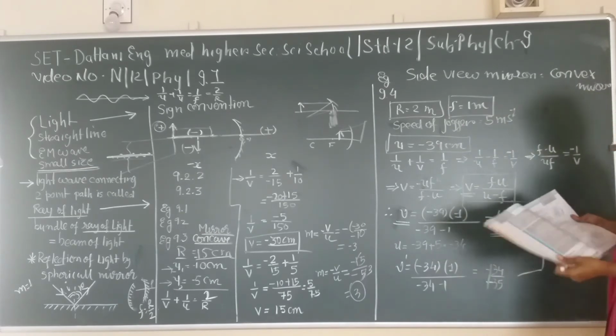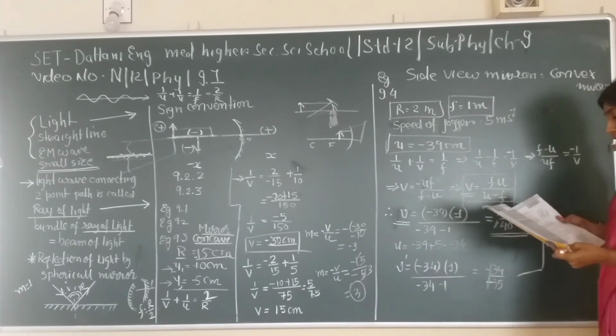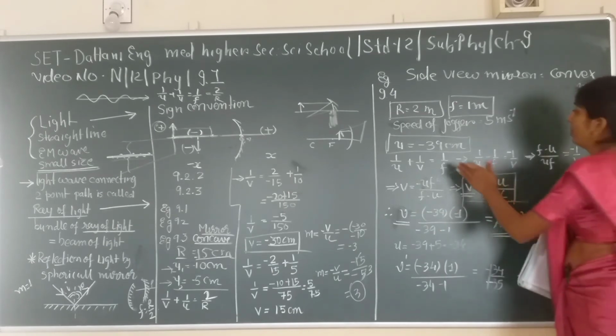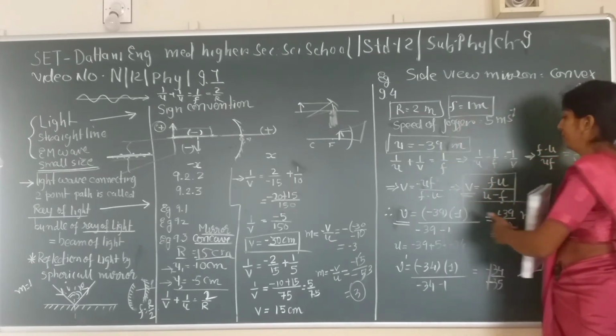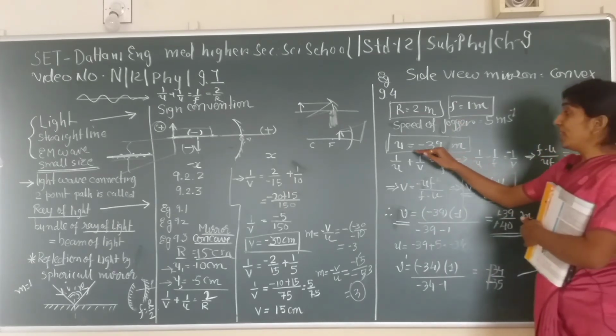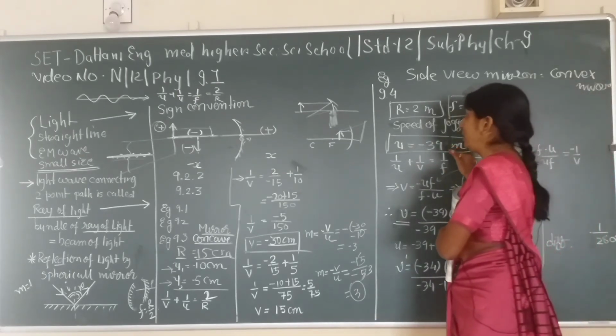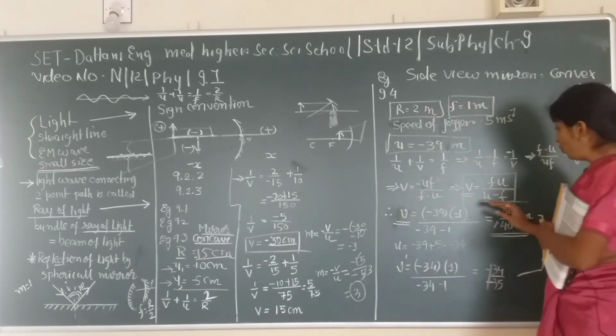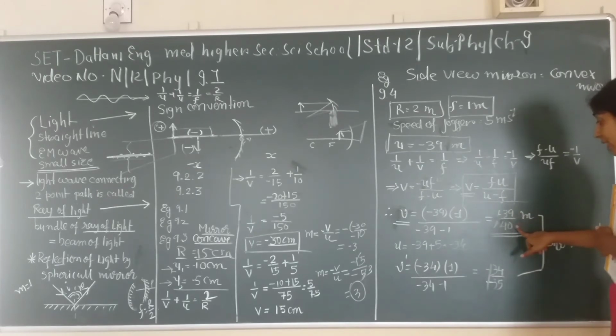I'm sorry, let me just check. Okay, it's my mistake, this is in meters. So if the object is 39 meters away, the image would be at 39 divided by 40, somewhere around 1 meter.